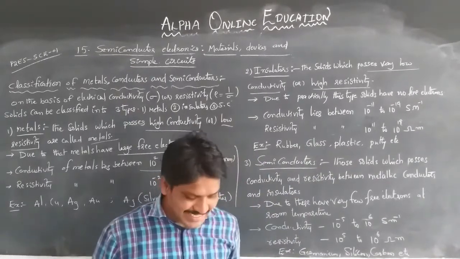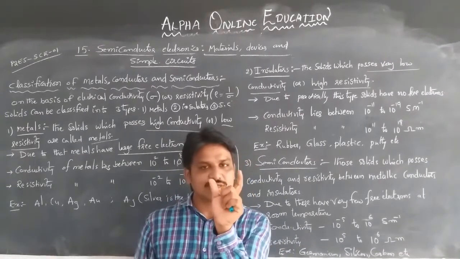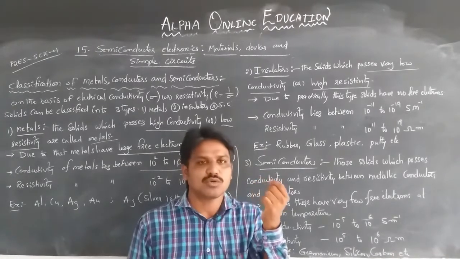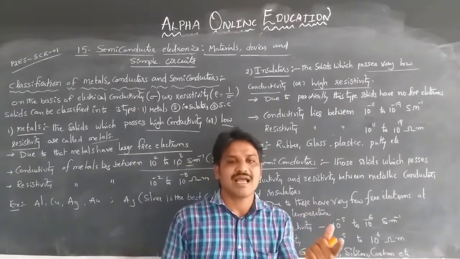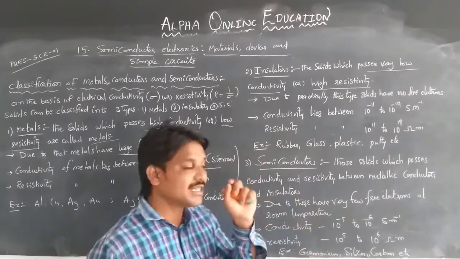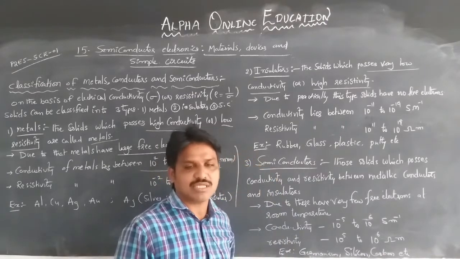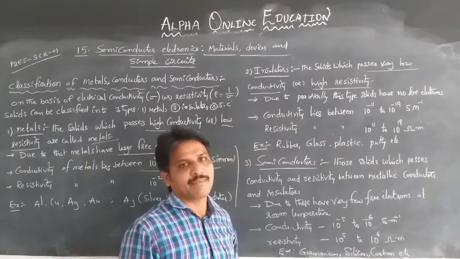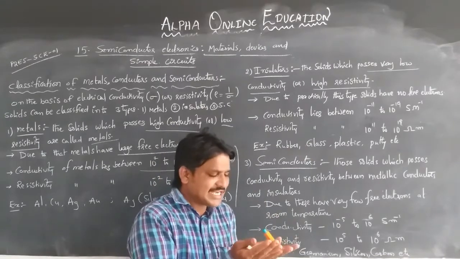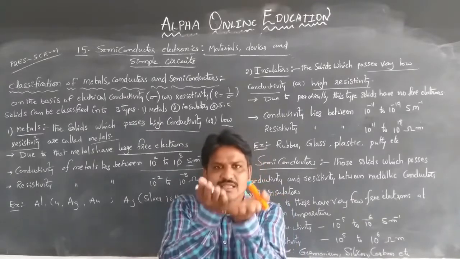The next one is semiconductors. In that word also there is 'semi'. Semi means there is no total conduction and no total restriction. Materials that allow partial flow of electrons are called semiconductor materials, having conductivity or resistivity between that of conductors and insulators.